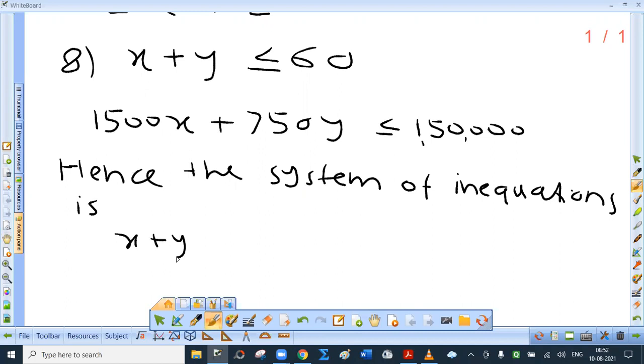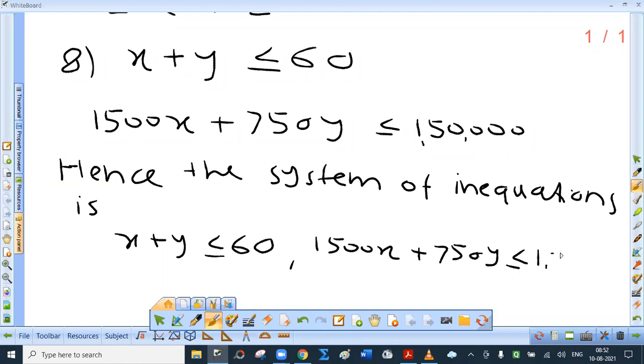x plus y less than or equal to 60. Then 1500x plus 750y less than or equal to 1,50,000. x greater than or equal to 0, y greater than or equal to 0.